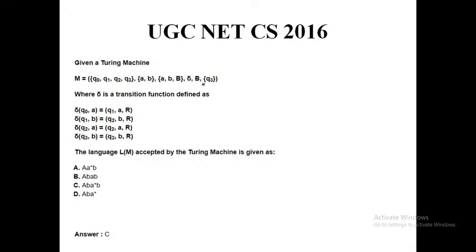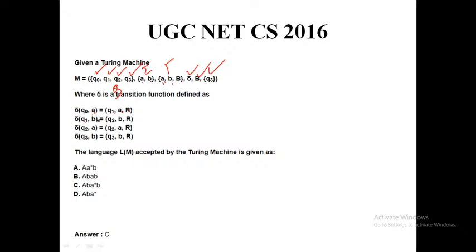So we are observing that given a Turing machine, there are 4 states Q0, Q1, Q2, Q3, which is nothing but capital Q. There is a capital sigma with small a and small b, and the tape alphabet gamma with A, B, small b, and Q3 is the final state. B is the blank symbol and delta is the transition function. At state Q0, if I read A, I move to the next state Q1, replace this A by A and move towards the right.